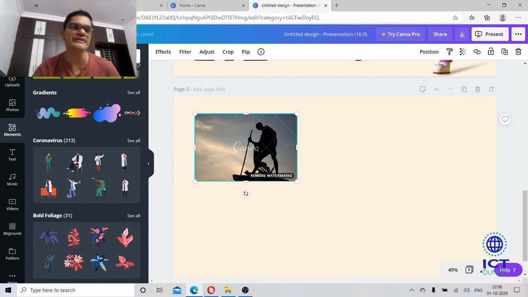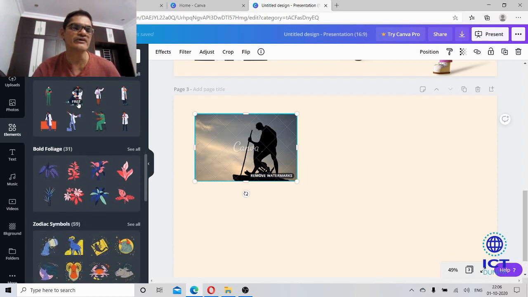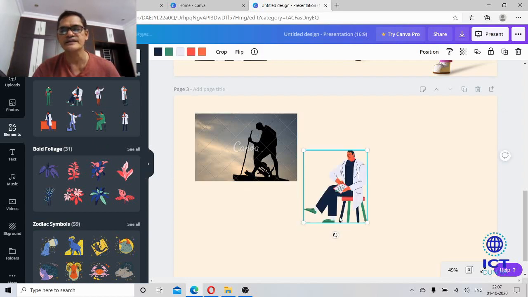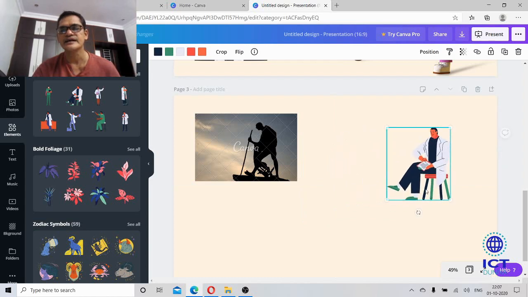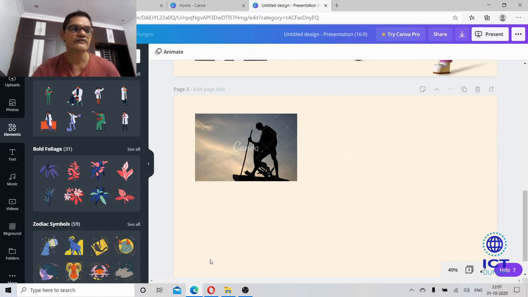This is a freemium website, so we can have free images, and some paid images are also there. If you hover your cursor on that, you could see whether it is free or not. Free, yeah. Simply if I click here, I can add. So this is how we can